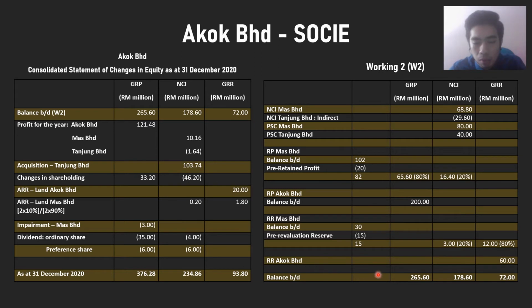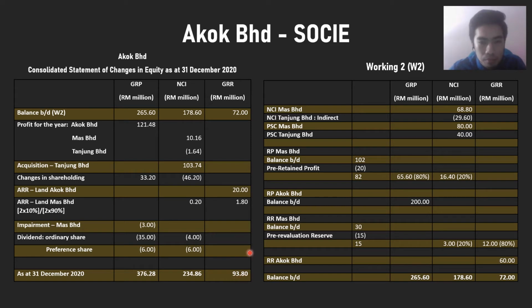So we get the amount of opening balance for the group retained profit 265.6 million, and for the NCI 178.6 million, and for the group revaluation reserve 72 million. So we take this amount and put in the SOCE for the group retained profit, NCI, and group revaluation reserve. So we will get the closing balance for the group retained profit 376.28 million. For the NCI 234.86 million,